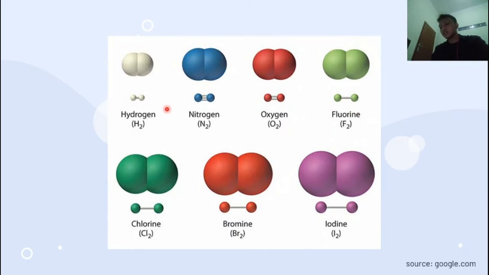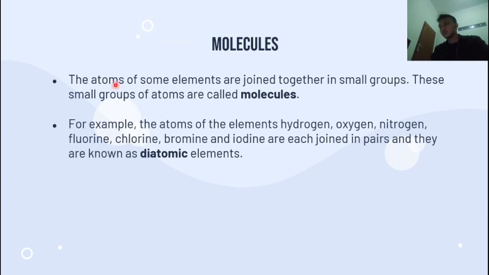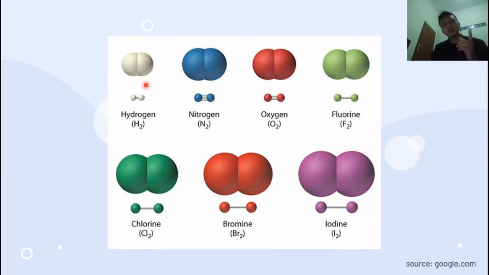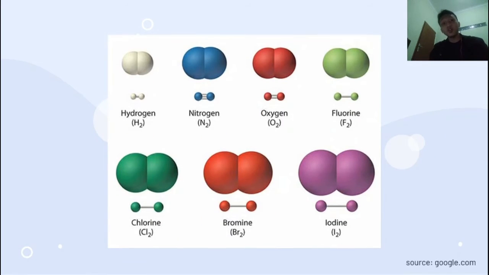As the explanation before, this is the explanation: the atoms of some elements are joined together in a small group. The atoms of some elements. Please keep remembering that.